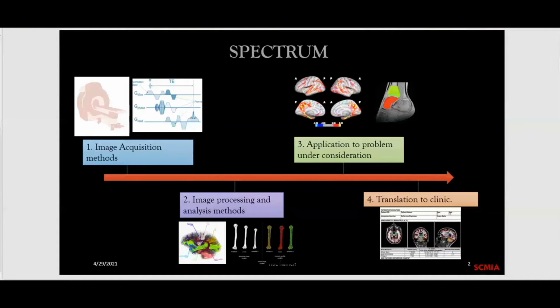So, image processing and analysis methods are based on multiple factors. So, what you're trying to do is, number one problem that you try to solve is segmentation. So, segmentation is that you have a big tumor sitting in the brain, for example, and you want to know the volume of that tumor. So, how would you find the volume? So, the best way is to segment that tumor out automatically and then give the radiologist the volume automatically.